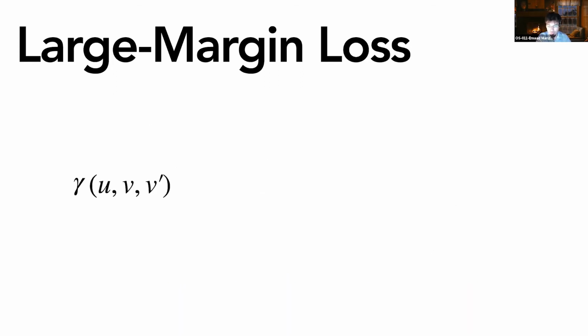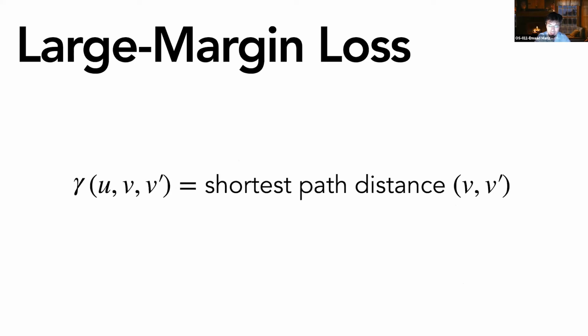So concretely, we define the margin as a function of the triplet. It varies across triplets, and that's what makes it dynamic. We set the margin to the shortest path distance between the true parent node and the non-parent node of the triplet. And intuitively, this makes sense. If the non-parent is far away from the true parent, we want the margin to be large. And if it's nearby, we're okay with the margin being small.